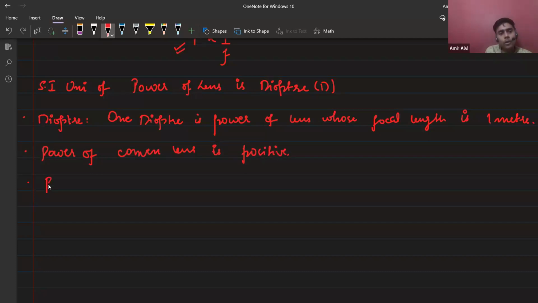Clear? Power of a concave lens is negative. Okay, everybody, is that clear to you? Yes or no? Yes, sir. Any doubt till now? Sure? Let me take one numerical so that it's clear.